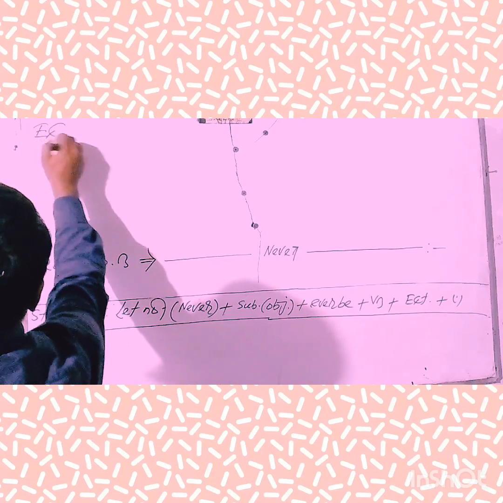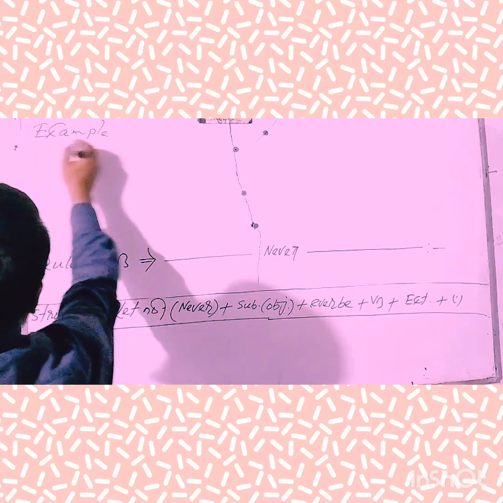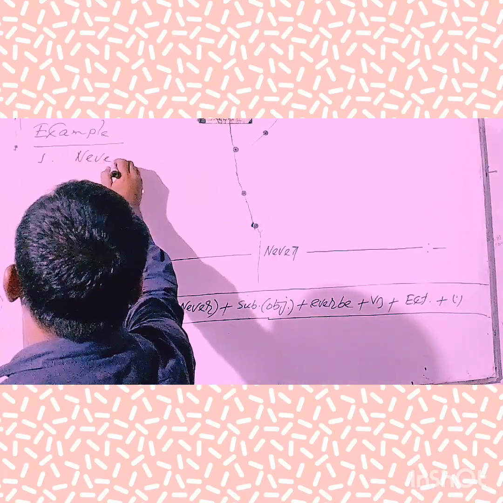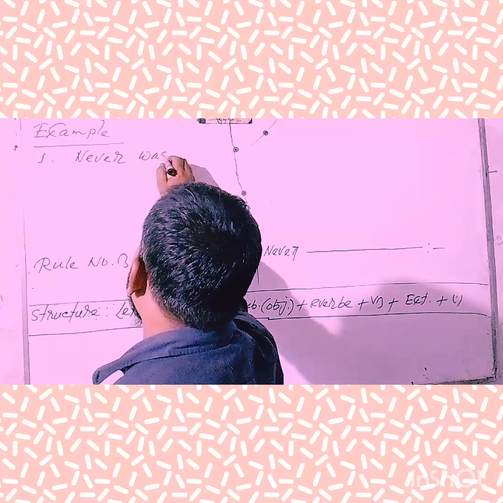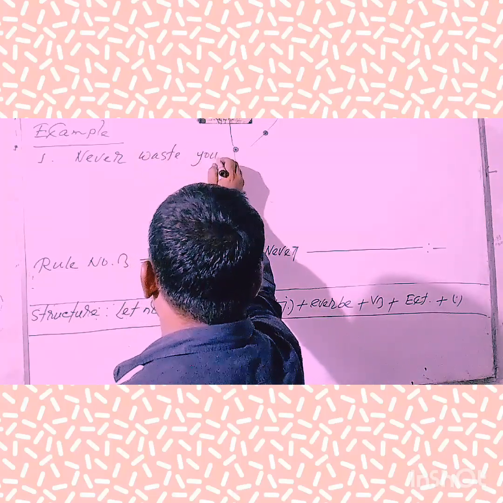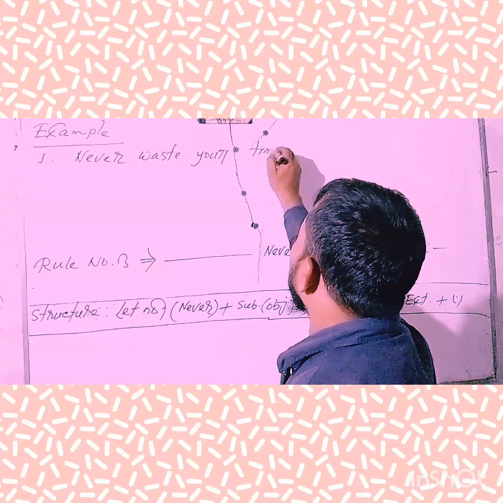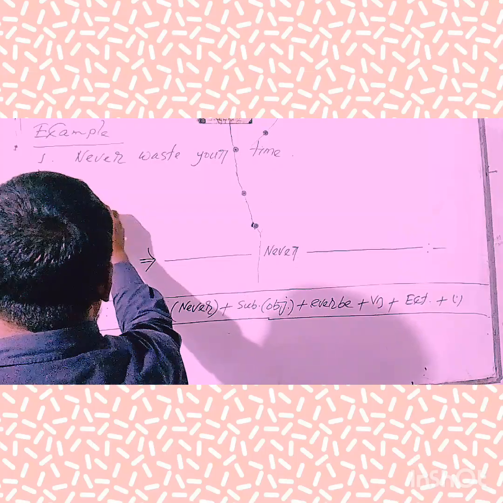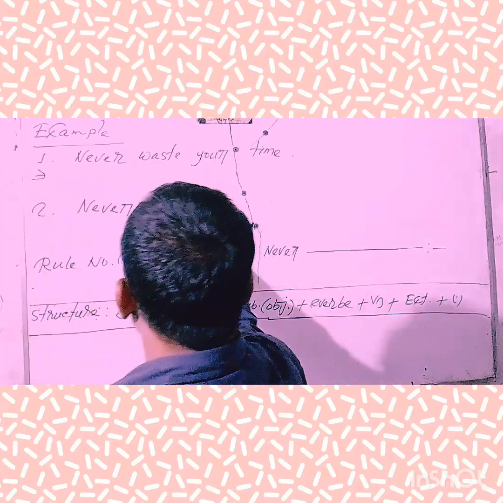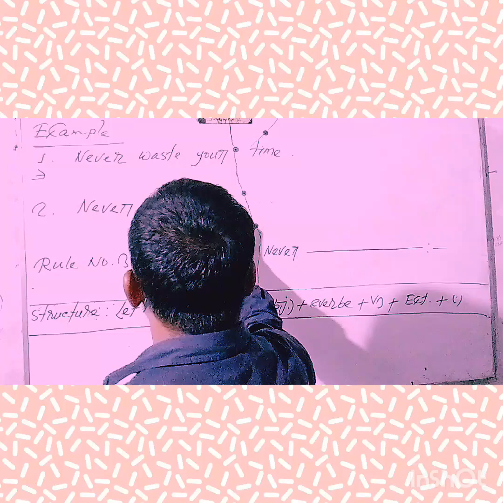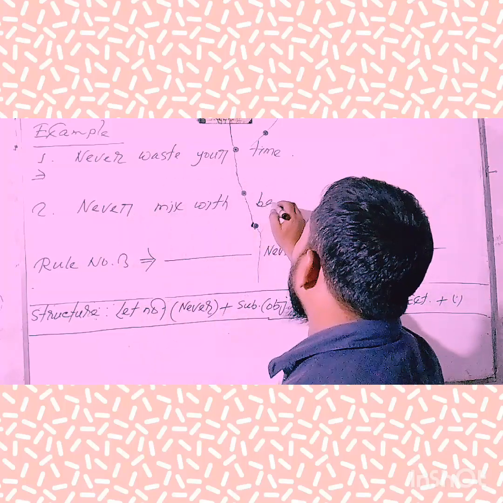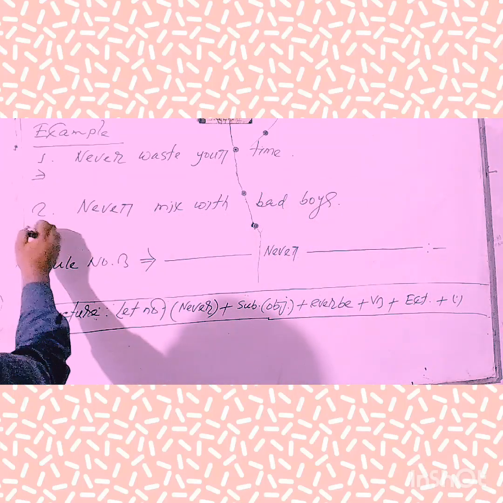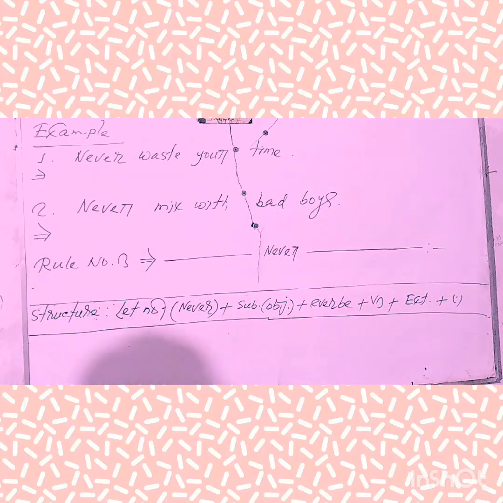Now, let's go to some examples for this rule. Never waste your time. Next example: never mix with bad boys. My dear learners, take a look at the board and try to understand.